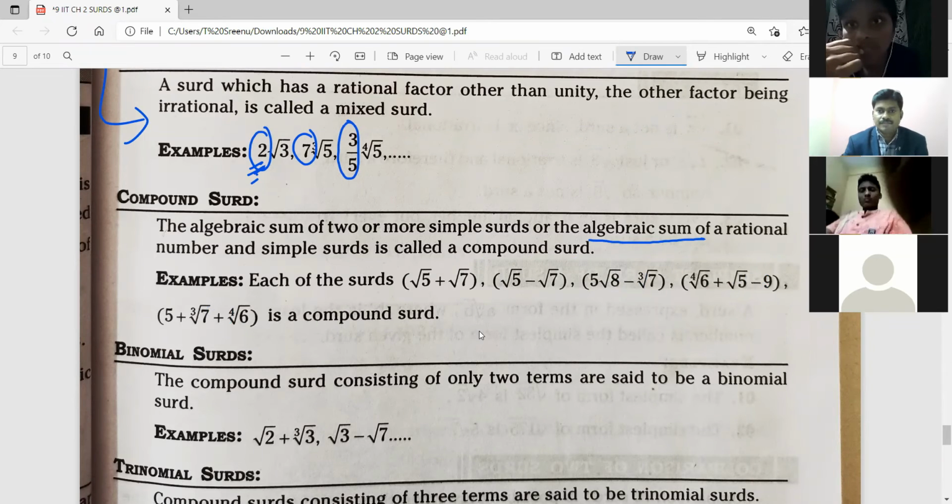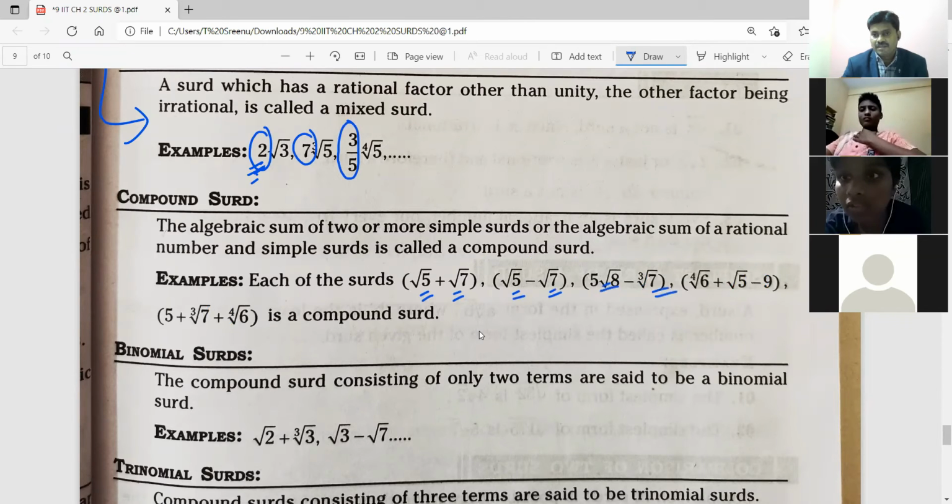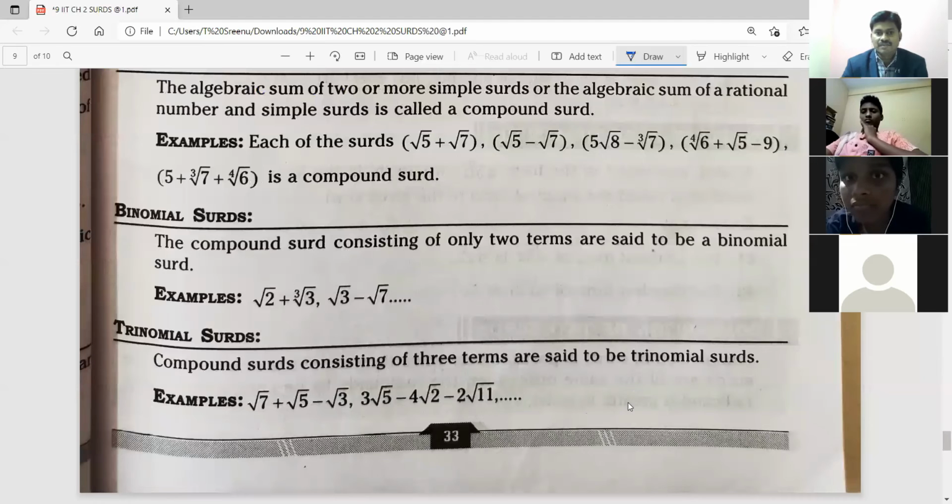Okay. So you should have plus and minus, and compulsorily 2 surds should be there. Please check that in every combination there are at least 2 surds. Here this is not a surd, of course. This is not a surd. 9 is not a surd, but the remaining 2 are surds. Like that.